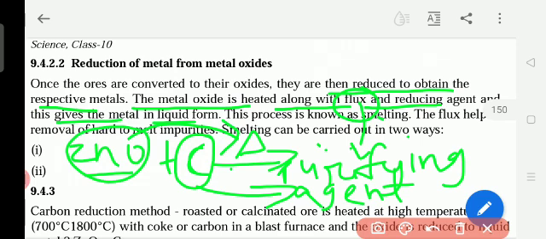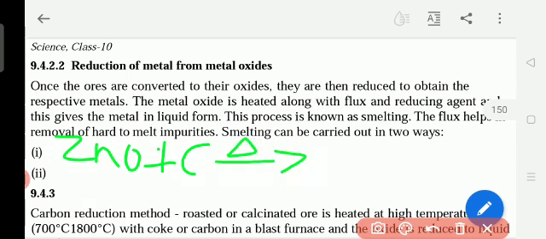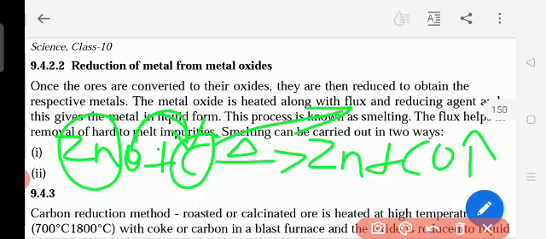Carbon is the reducing agent. Now here ZnO, look at the textbook, you have this equation. ZnO plus C, with a triangle meaning heating, gives Zn. Now you see zinc is separated, and carbon monoxide is released outside. The oxygen is removed by the reducing agent. Removal of oxygen is called reducing. Here carbon is the flux, the purifying agent, and it removes the oxygen from the zinc. Now we get the pure zinc, in liquid form.